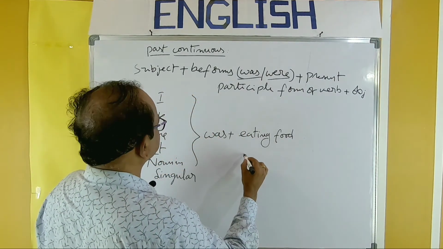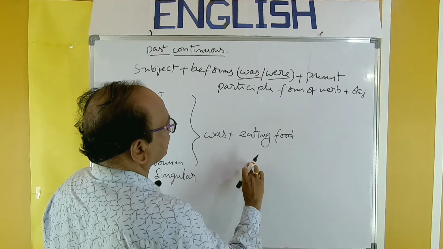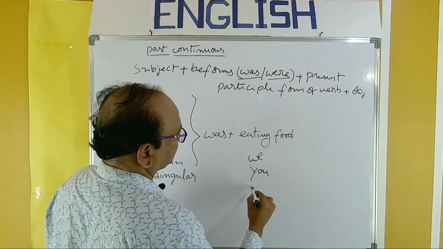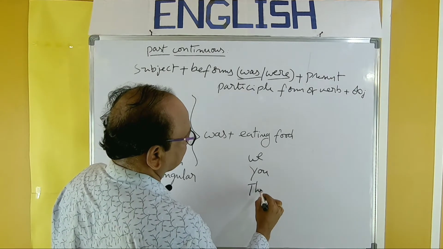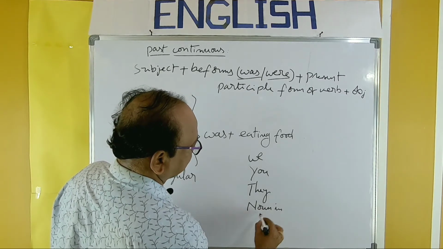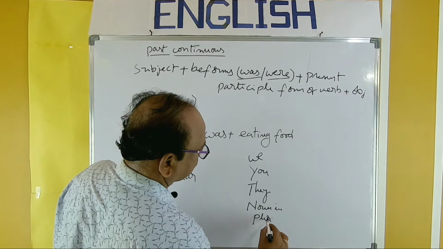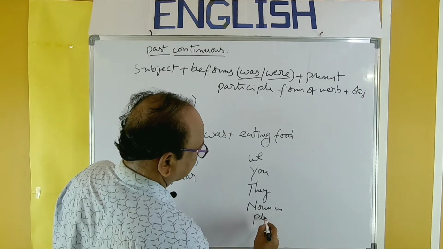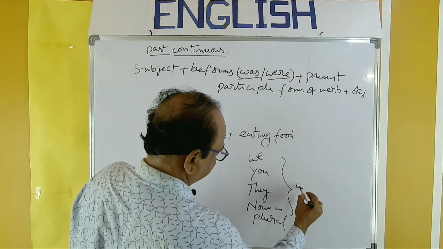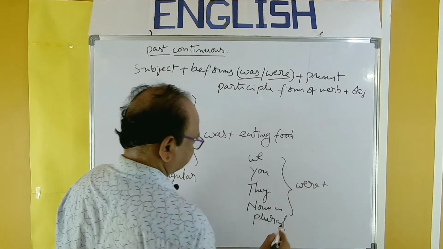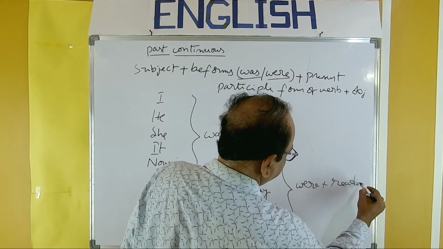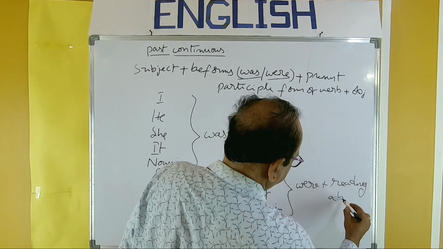Next, we have to take we, you, they, noun in plural. With all these, we have to use were. Read plus ing. Reading a book.